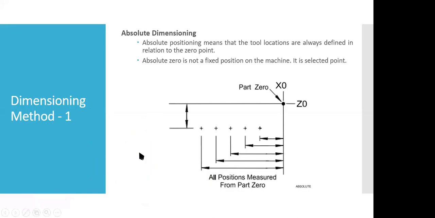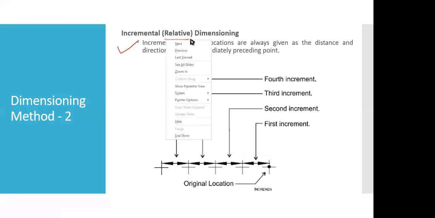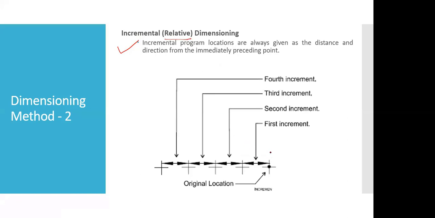Okay, now let us talk about the other dimensioning method, that is incremental dimensioning. Incremental is also represented as relative dimensioning. In this case, what is the difference? We will have the first point as 0, 0, but the next point would be measured with respect to the previous point. Now again, the third point would be measured with respect to its previous point, which is point number 2.